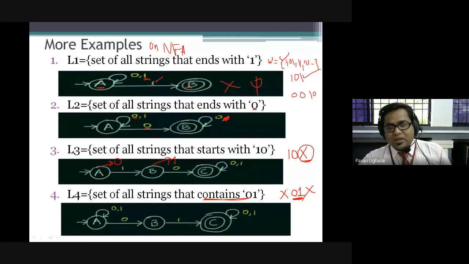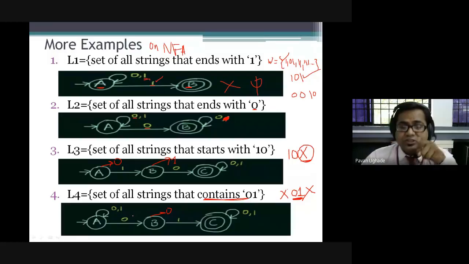So starting, let anything be there, then 01, then ending, let anything be there, all the combinations of zeros and ones, right? And in between we should process only 0 and 1. Here I'm not taking care about what will happen if there is a 0. I'm not worried at all. But in case of DFA, you have to give the transition, right?